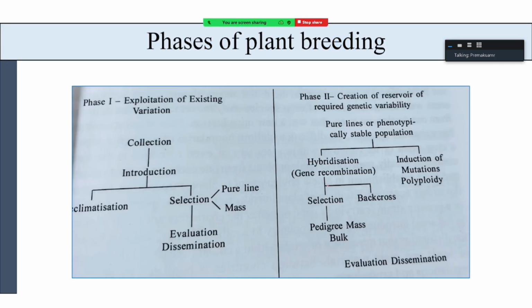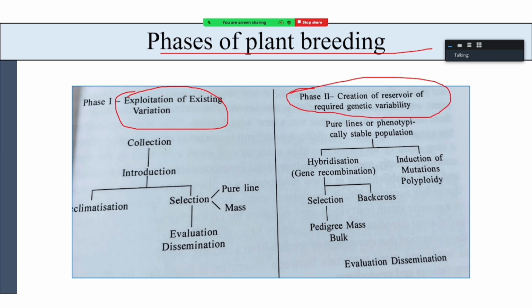We will discuss in detail. Then, what are the different phases of plant breeding? There are two different phases. One phase is exploitation of existing variation. Another phase is creation of a reservoir of required genetic variability.